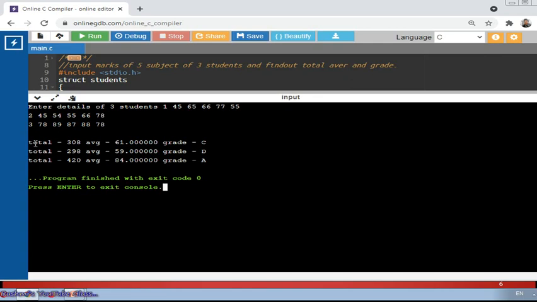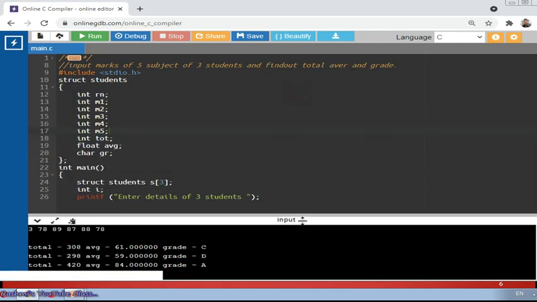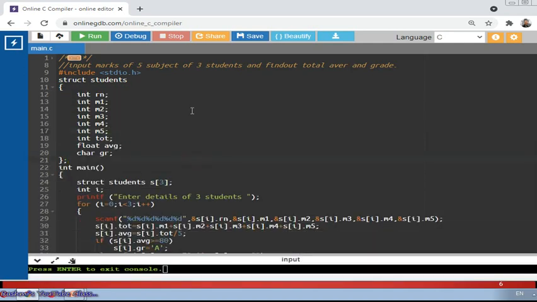See, the results are coming very nicely: this is for the first student, total, average and grade, then the second student and third student. So this is how the array can be used in a structure. In this case we can say that it is an array with structure. Fine. Hope all of you understood the concept nicely.